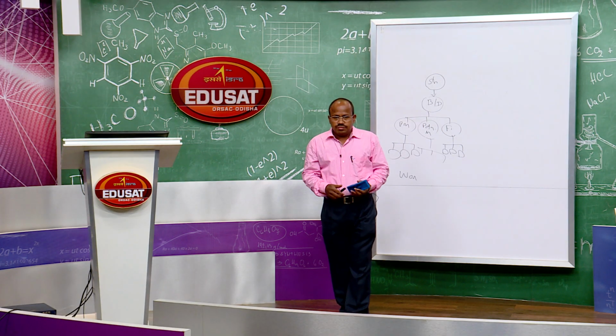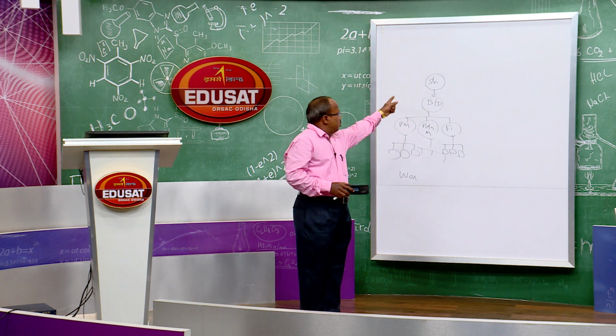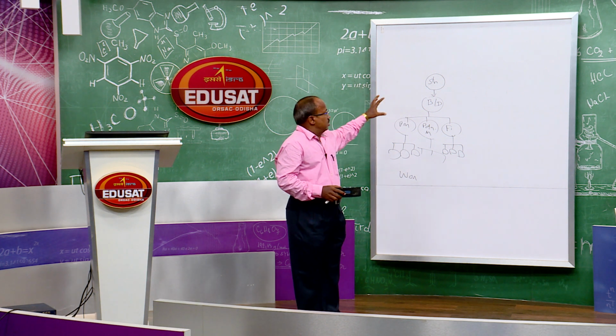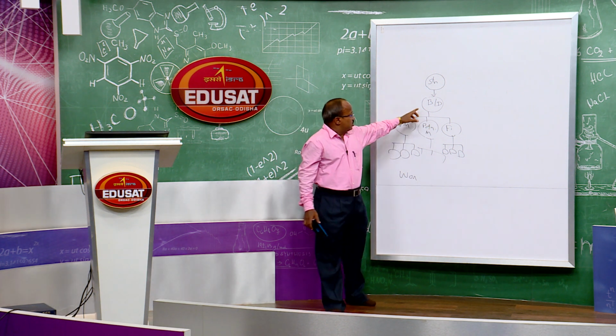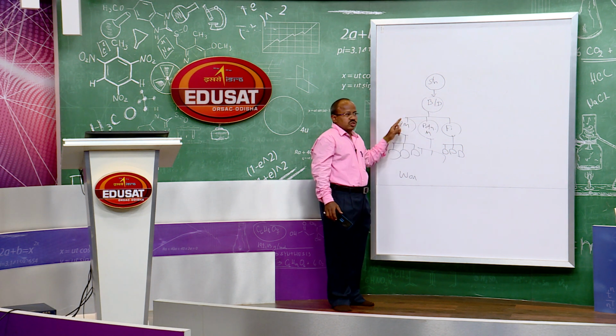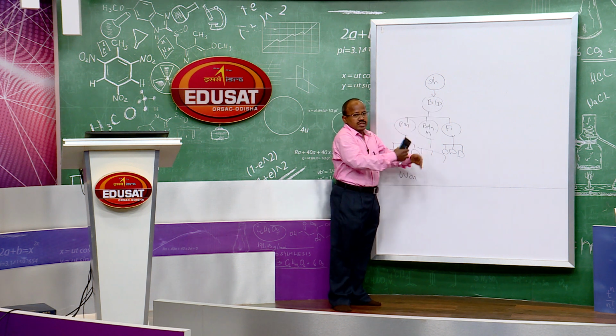So, this is nothing but organizing the entire process, creating various job positions. For each job position, what will be the authority of this position, what will be the responsibility of this position. All the job positions are linked together.